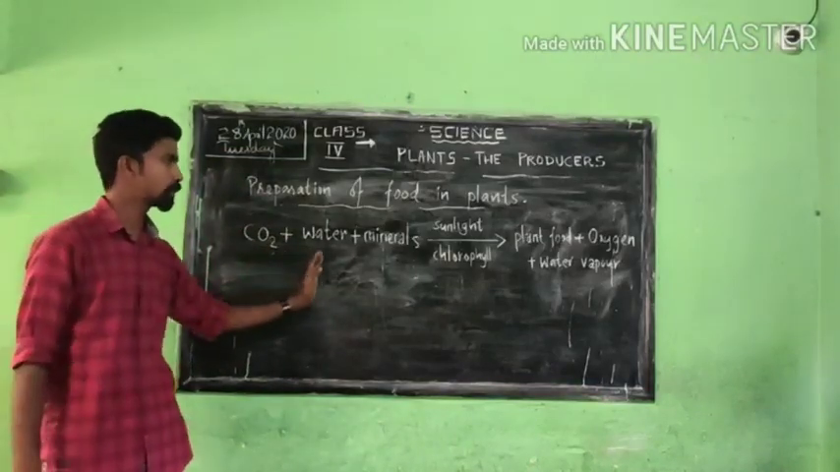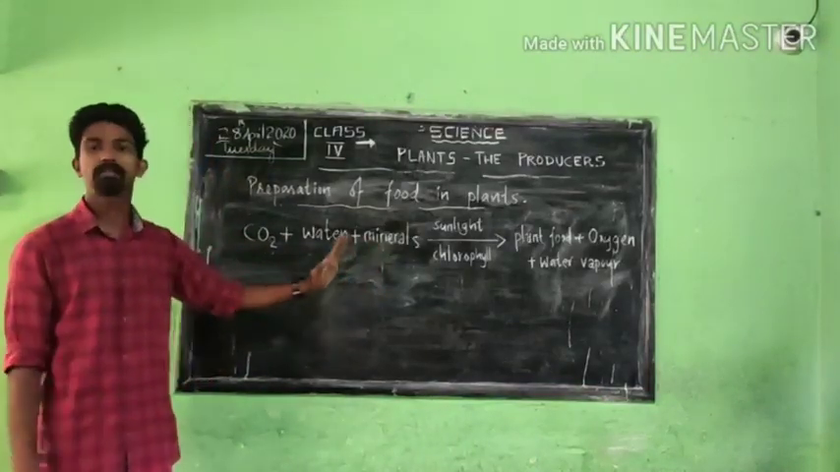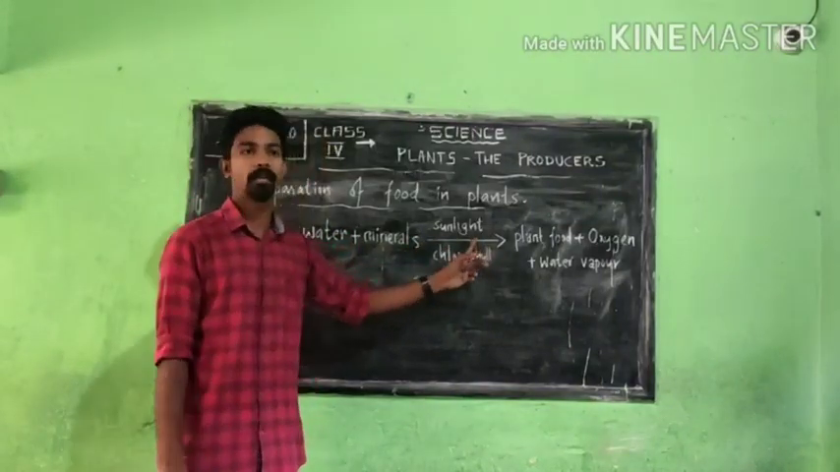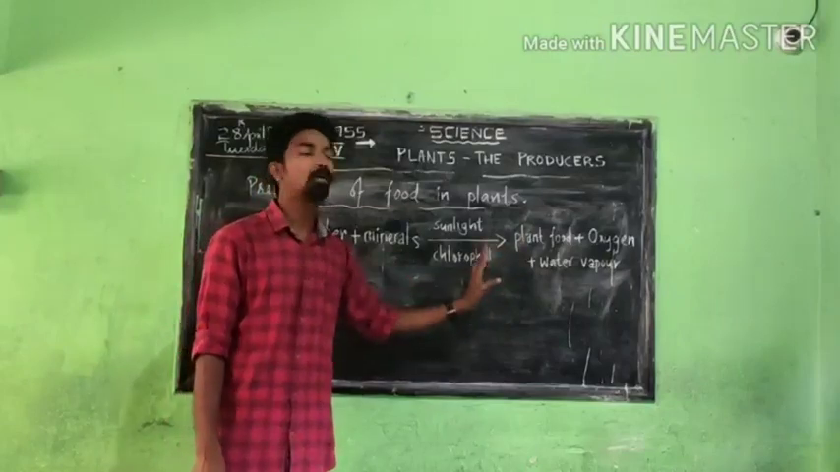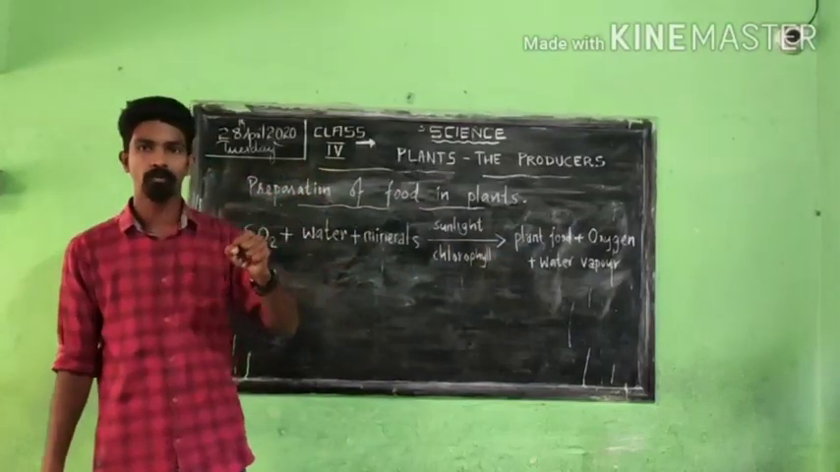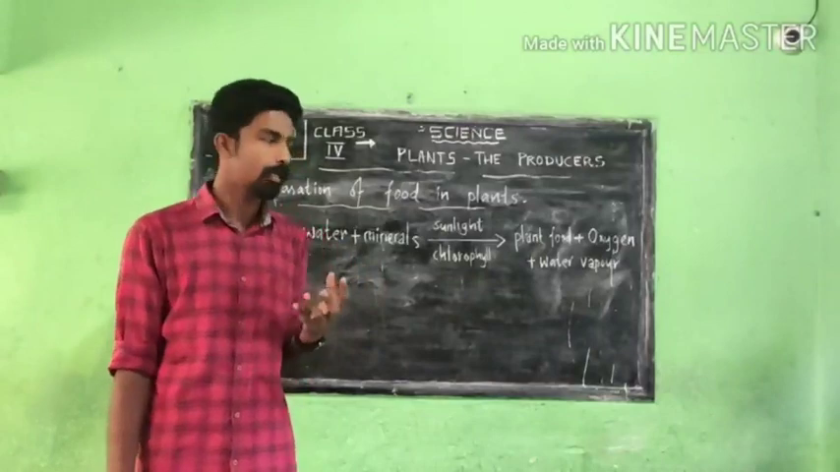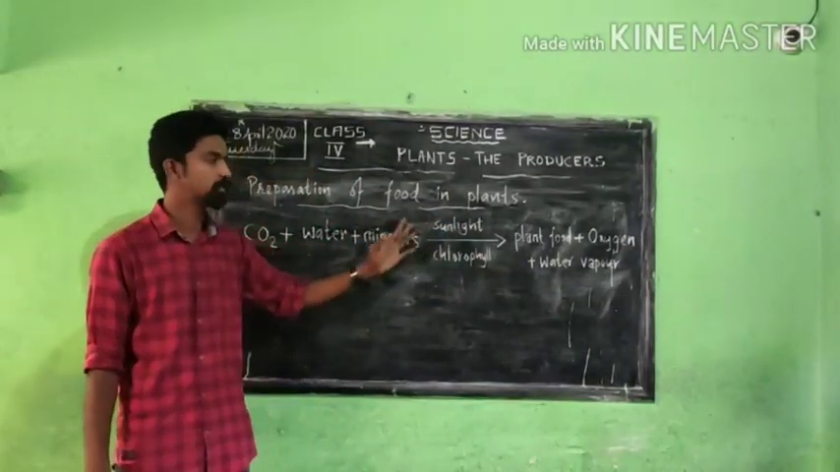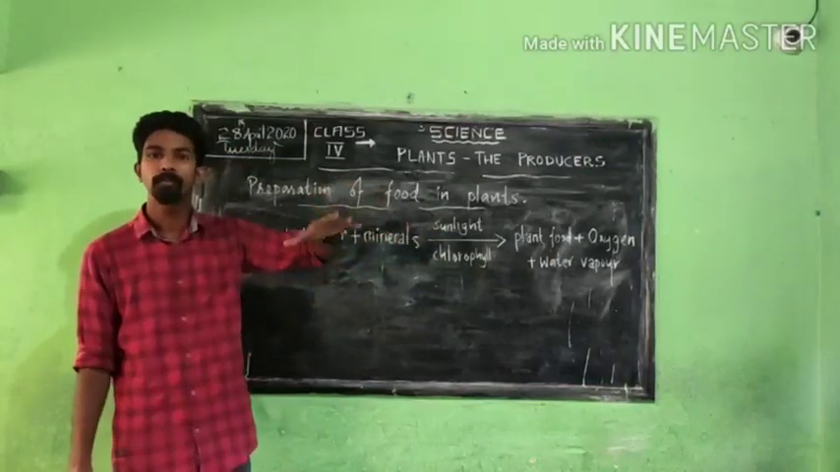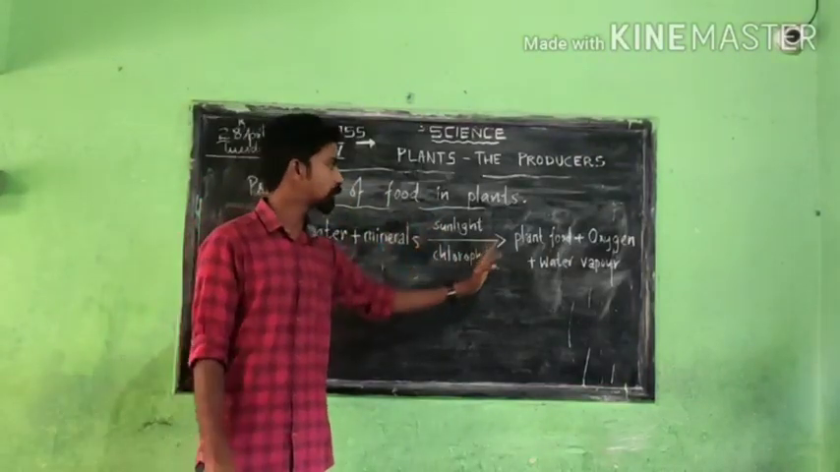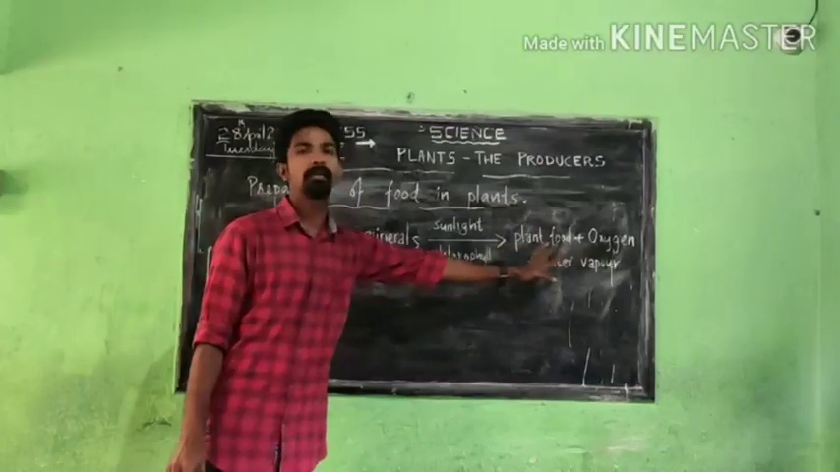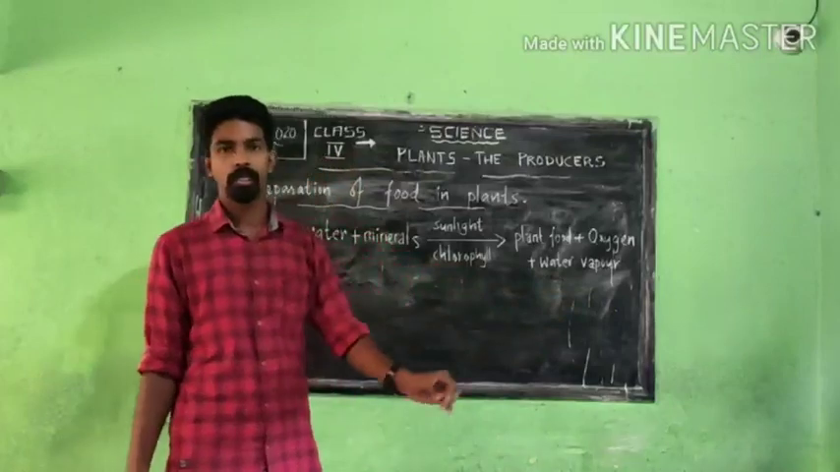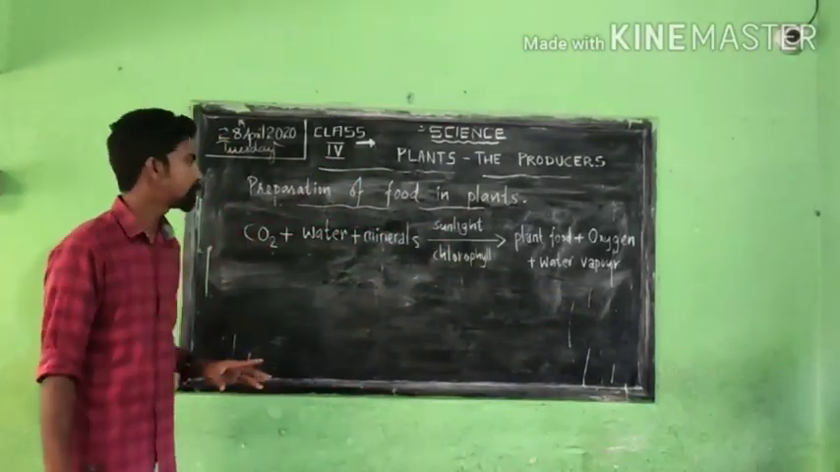Carbon dioxide plus water plus minerals: these are the things the plant needs to make food. In the presence of sunlight, they start making food with the help of chlorophyll. The duty of chlorophyll is to take energy from the sunlight. That is why plants prepare food in the presence of sunlight. After this, the plant food is produced, oxygen is released, and a good amount of water vapor is also released.